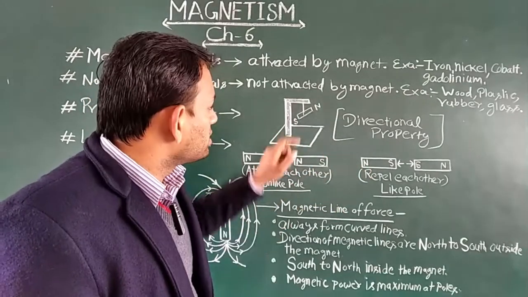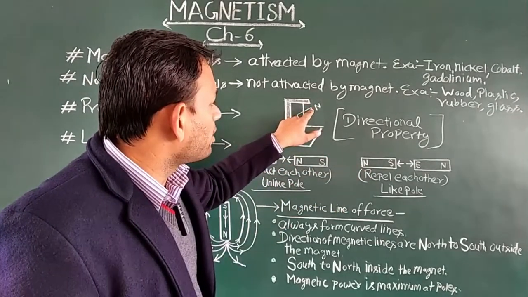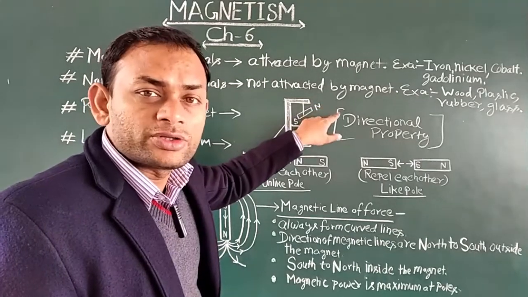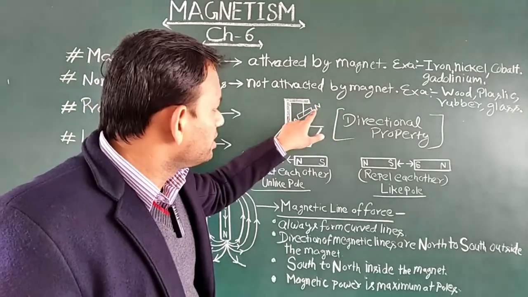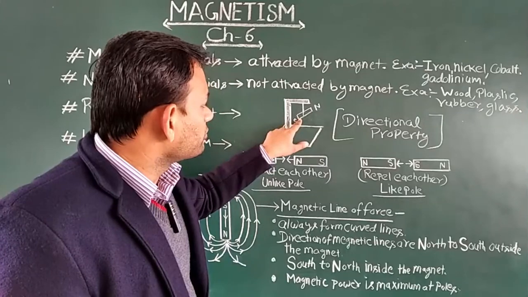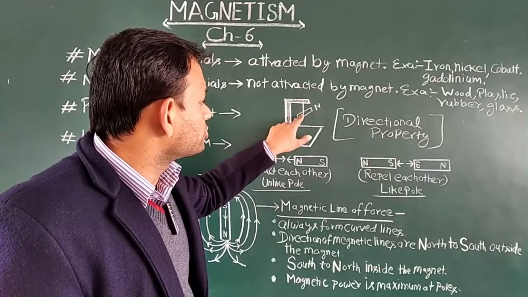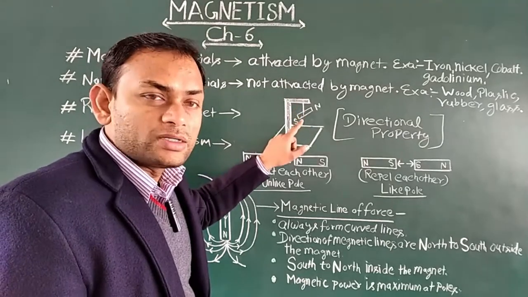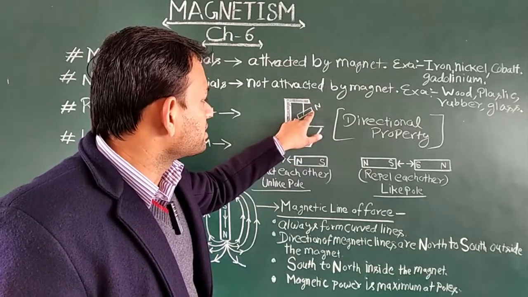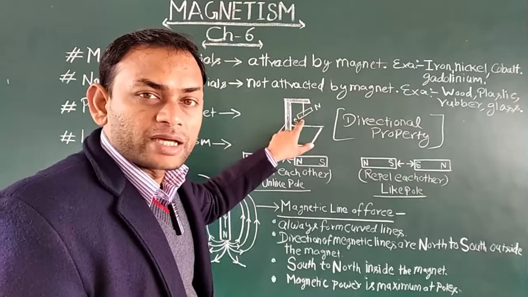And one more thing: the part of the magnet which stops after alignment in the north direction is called the north pole, and the part of the magnet which stops after alignment in the south direction is called the south pole. So this is the north pole of the magnet, and this is the south pole of the magnet.